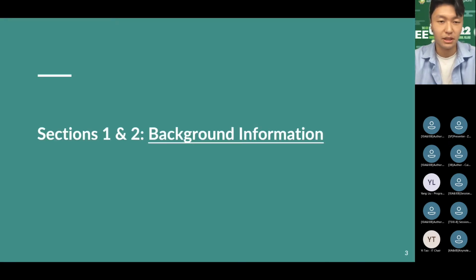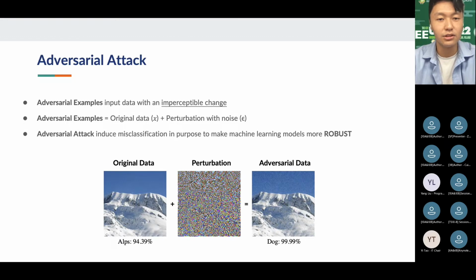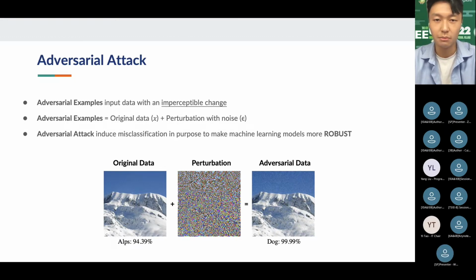Now, before getting into the main sections, let's go over some major concepts that need to be understood. First of all, an adversarial attack is a technique to maximize the misclassification of a clean model. To do so, we need to create an adversarial example where we normally add a small perturbation to the original input, where the difference between the clean input and the original input image needs to be imperceptible. The adversarial example will intentionally lead the model to misclassify with a high confidence level, where the image is predicted as dog with a 99% confidence, while it is supposed to be classified as the Alps.